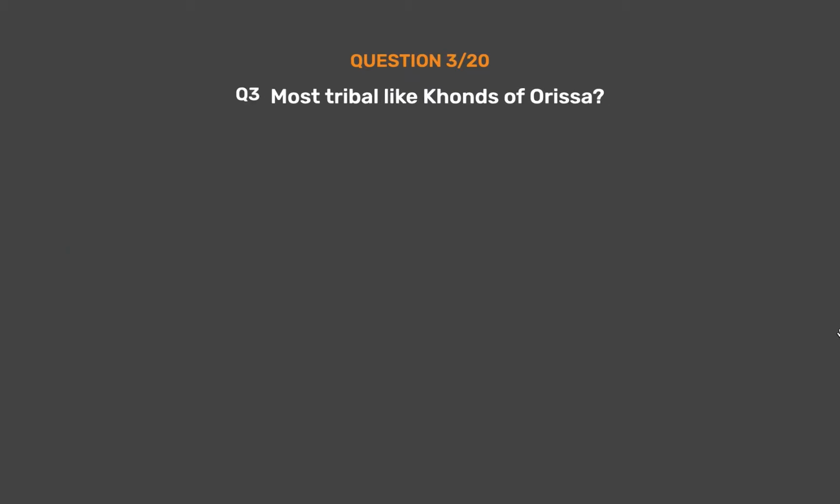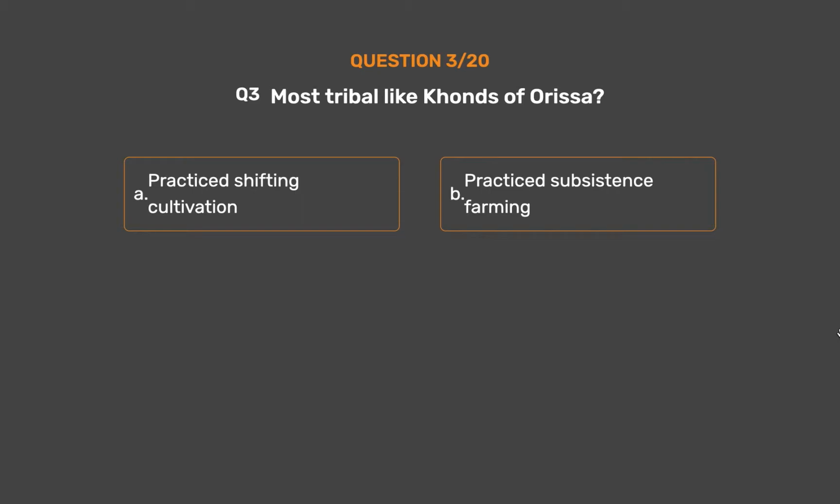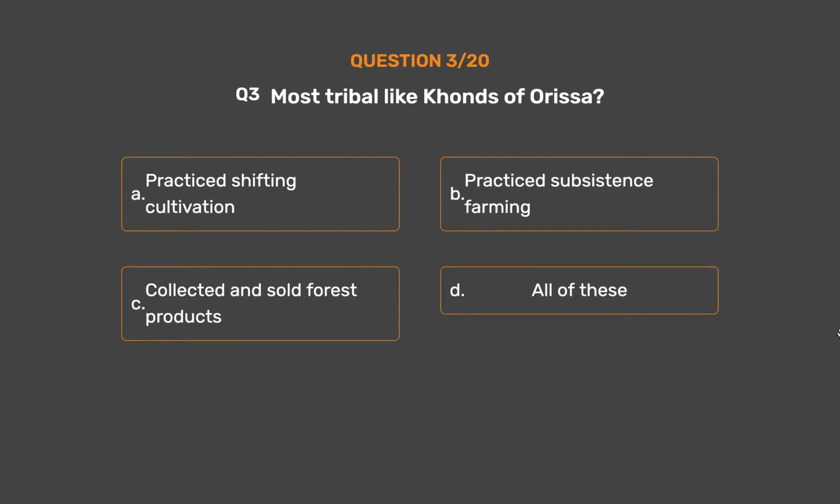Question number 3. Most tribals like the Khonds of Orissa. Option A. Practiced shifting cultivation. Option B. Practiced subsistence farming. Option C. Collected and sold forest products. Option D. All of these.